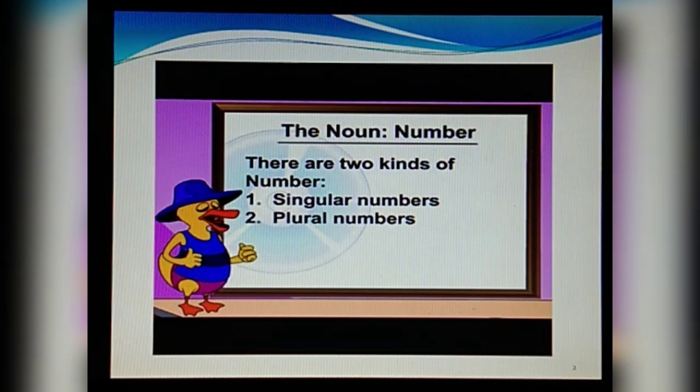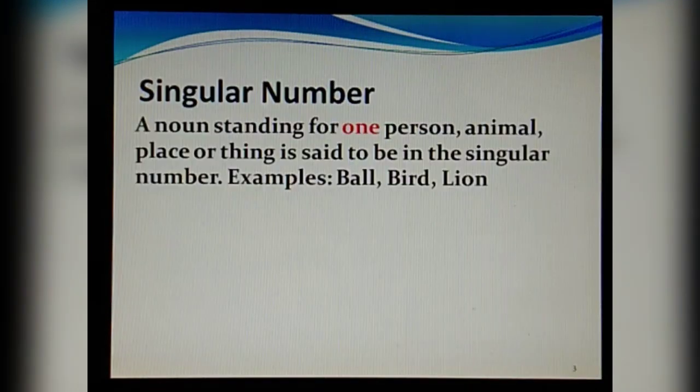Yes, the noun number. Now, there are two kinds of number. First is singular number and second is plural number. What is the definition of singular number? A noun standing for one person, animal, place or thing is said to be in the singular number. For example, ball, that means one ball, bird, one bird, lion, one lion. All this will be in singular number.